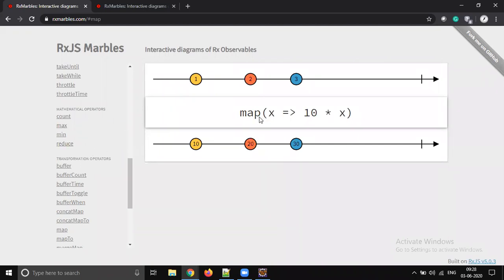But map will evaluate, and even filter is the same. It evaluates each element on the publisher. I think we already discussed this. Map we have on the stream API, filter we have on the stream API, and flat map we have on the stream API. So the same concept here: how the stream map works, the same way the publisher map works. How stream filter works, the same way publisher filter works.